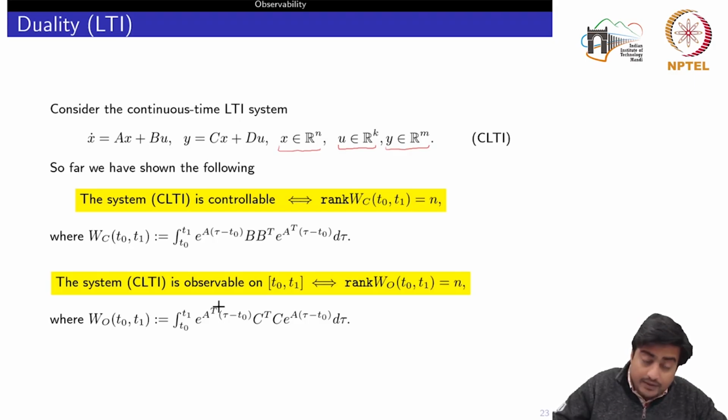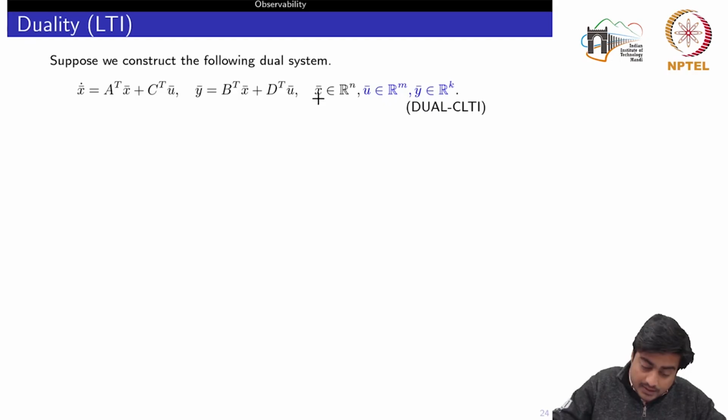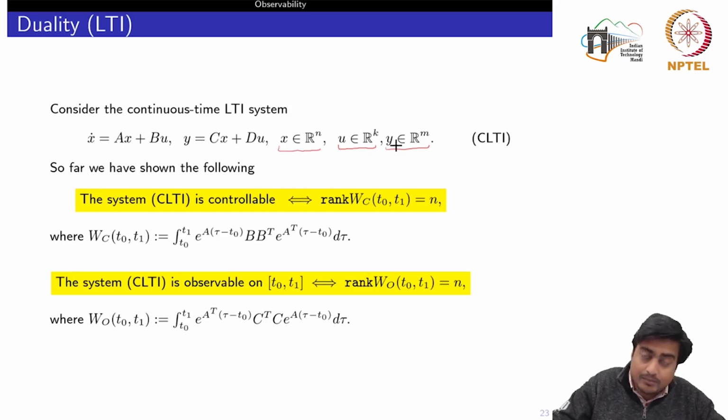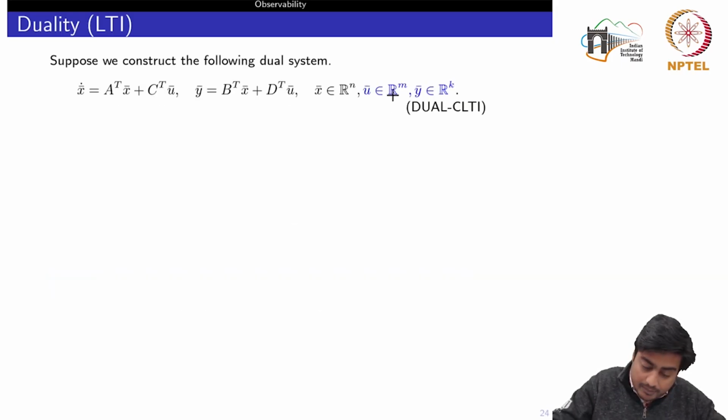Now I will define a dual system in the sense that the X bar would be n dimensional, but U bar would be the dimension of the output. Previously we had m number of outputs, but in my dual system I am representing it by U bar, m number of U bar, and k number of Y bar.